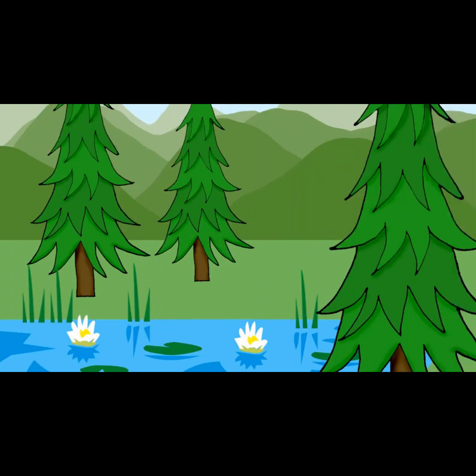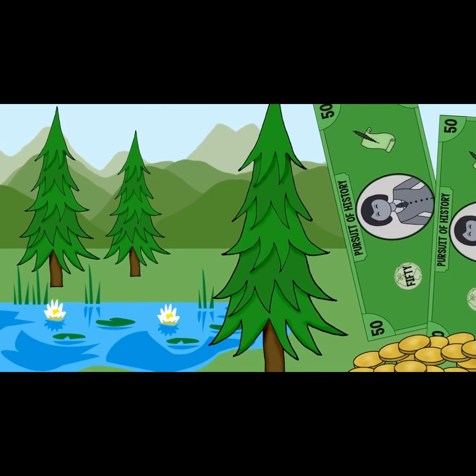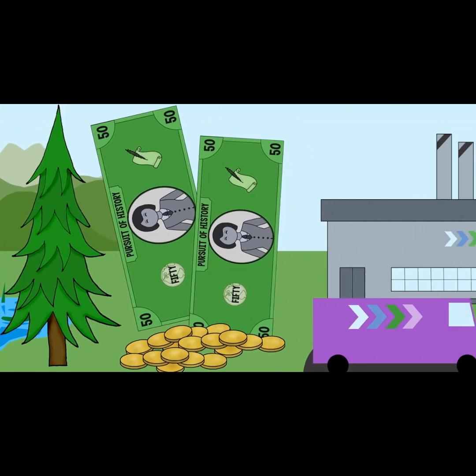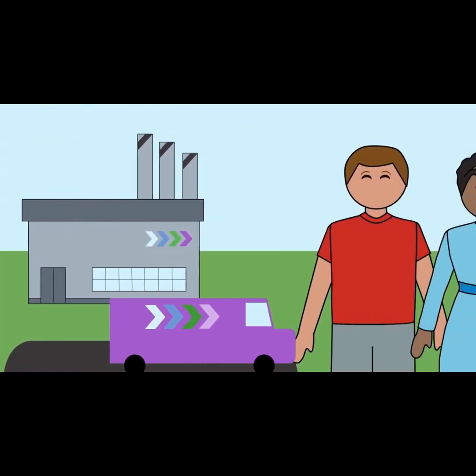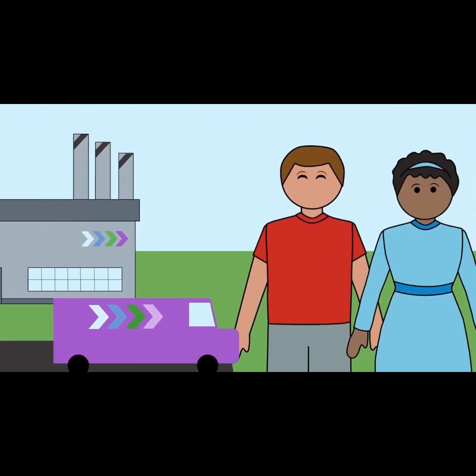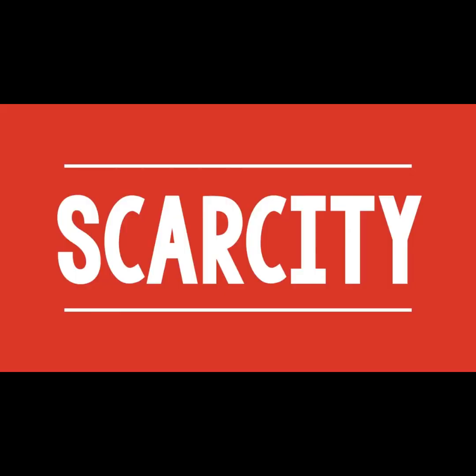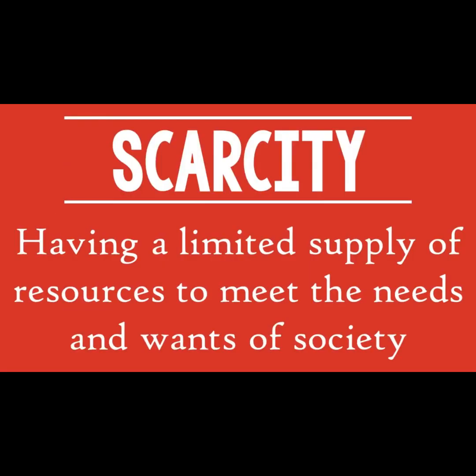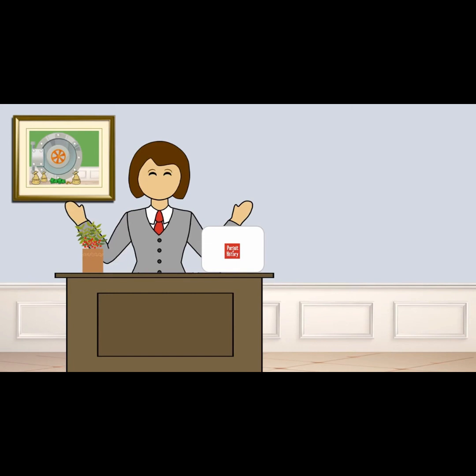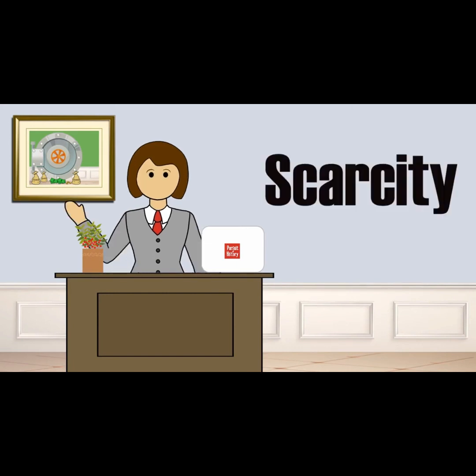All of these resources, from the natural resources of the earth, money, building supplies, machinery, workers, and more, are limited. This is the idea of scarcity. Scarcity means having a limited supply of resources to meet the needs and wants of society. Everyone can't have everything they want, after all. Scarcity is what drives economic decisions in society.